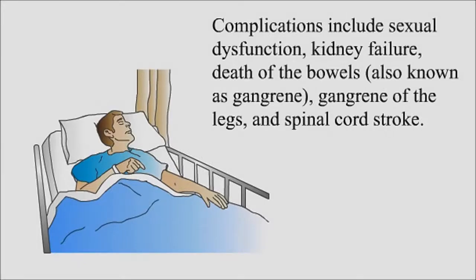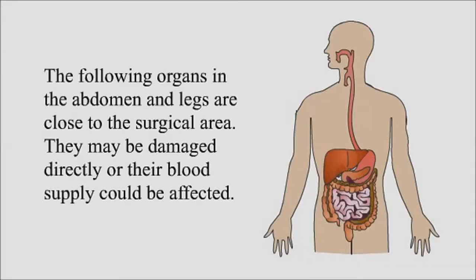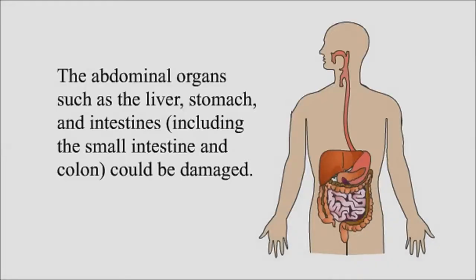Complications include sexual dysfunction, kidney failure, death of the bowels, also known as gangrene, gangrene of the legs, and spinal cord stroke. The nerves that control erection and ejaculation may be closely attached to the aneurysm and may be divided during the operation. This could result in problems with ejaculation and erection. The following organs in the abdomen and legs are close to the surgical area. They may be damaged directly, or their blood supply could be affected.